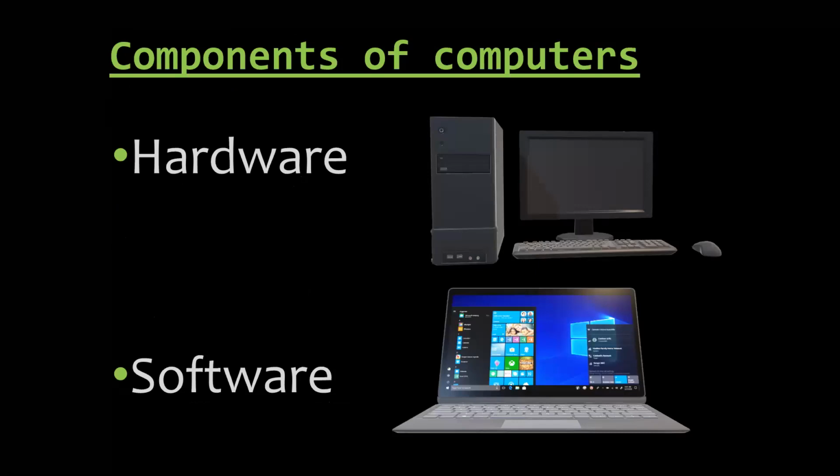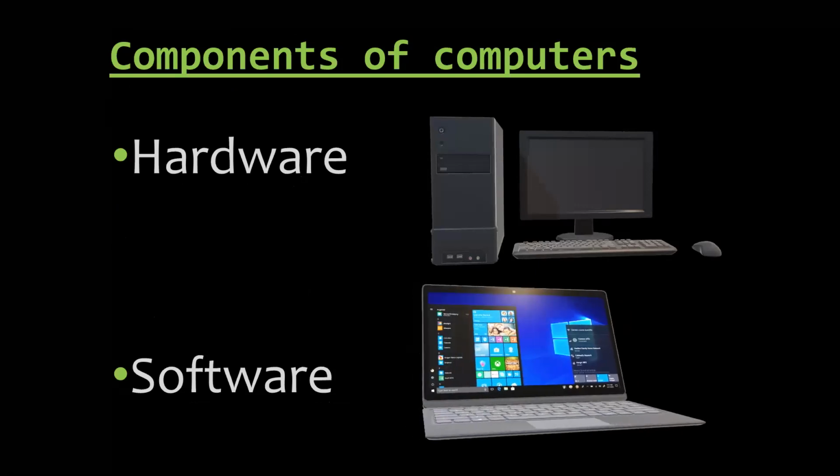Then there are the components of computers, hardware and software. These are the two components of computers. Now, children, what is the meaning of hardware?